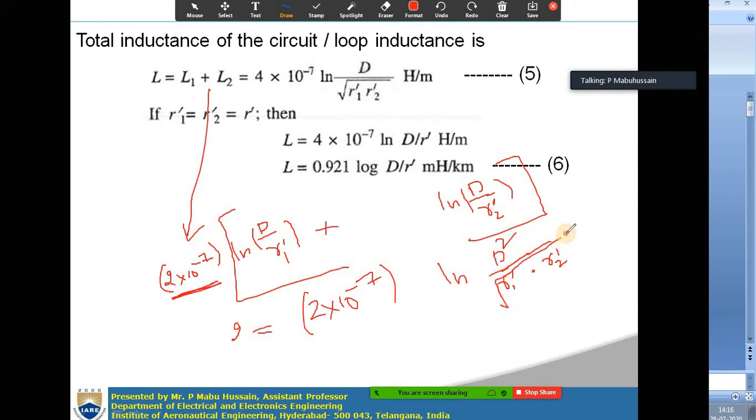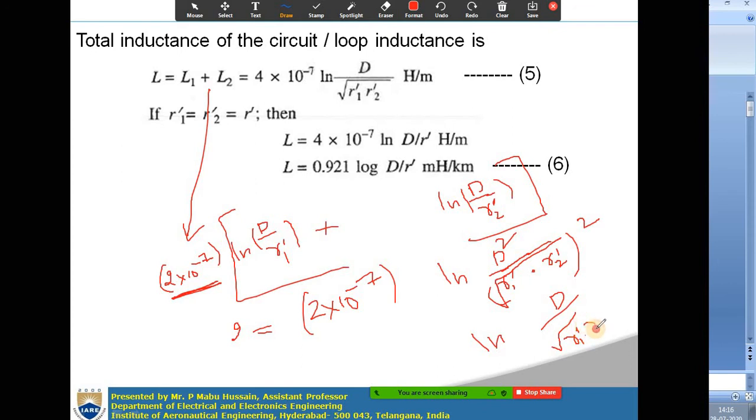Okay. So now this product r1 dash r2 dash can also be written as, I am taking under square root and taking the whole square. R1 dash into R2 dash can be written as under square root R1 dash into R2 dash whole square. So now the square term and the square root term will get cancelled. Alright. So now numerator is having the square and denominator also having square.